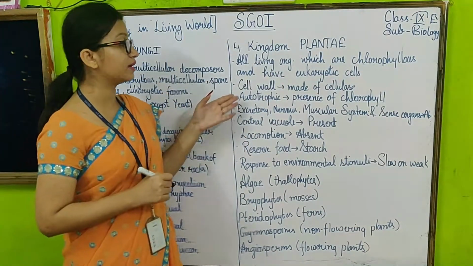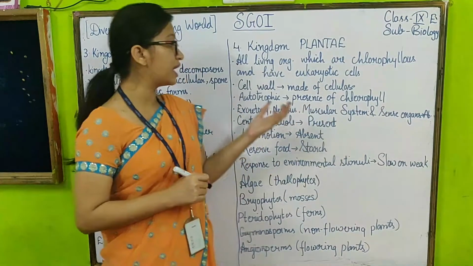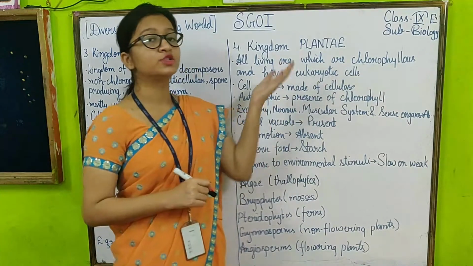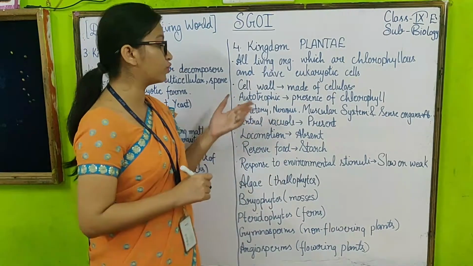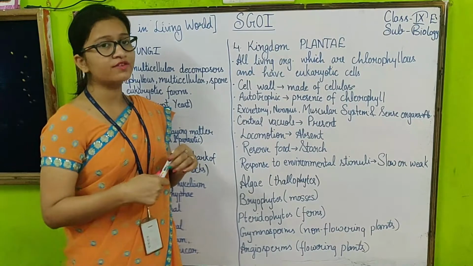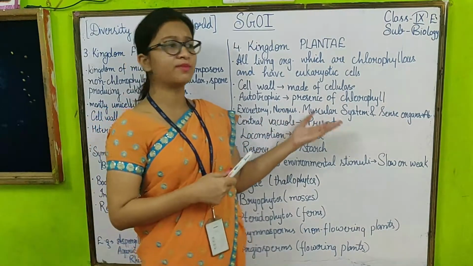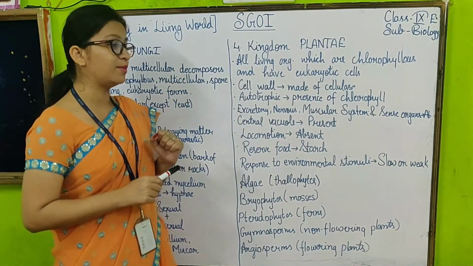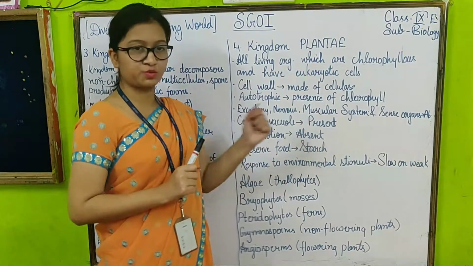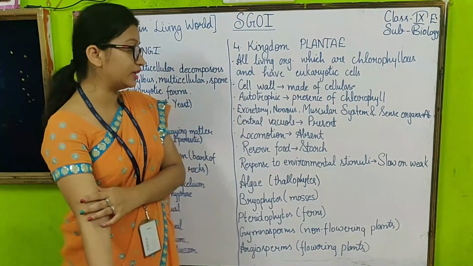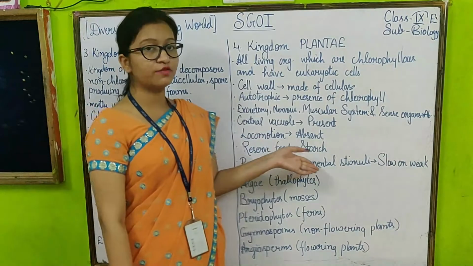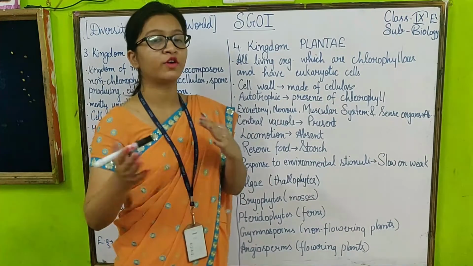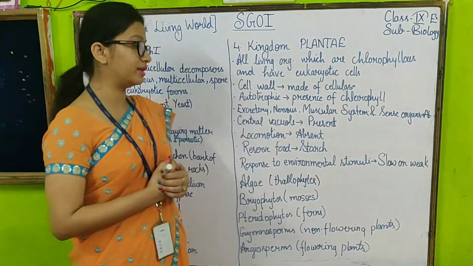And in this kingdom the cell wall is composed of cellulose, and they are autotrophic in nature. As I told you, they have chlorophyll present in them, so because of the presence of chlorophyll they are autotrophic in nature. And all important systems like the excretory system, nervous system, muscular system, and sense organs are absent in kingdom Plantae. But a central vacuole is present which is used for reserve material, and their reserve food in this kingdom is starch. And locomotion, that means movement from one place to another, is absent in this kingdom.